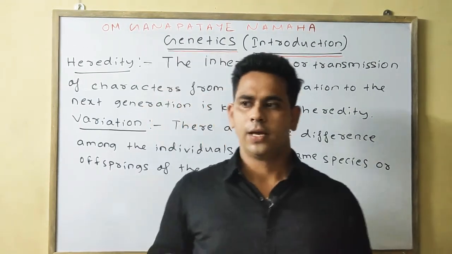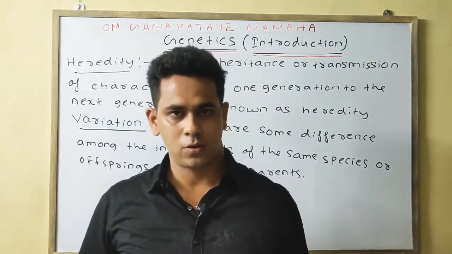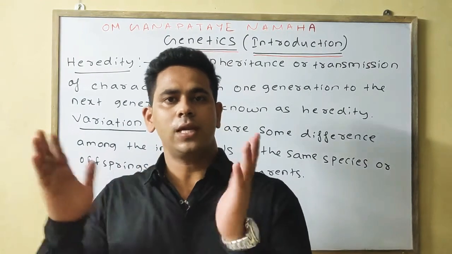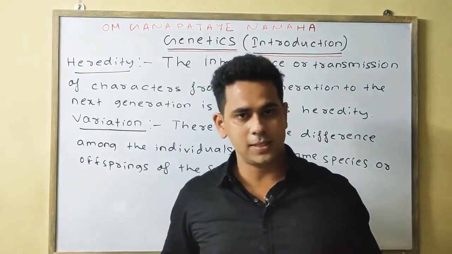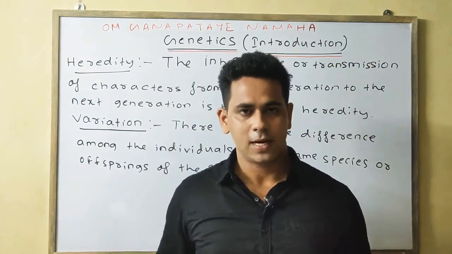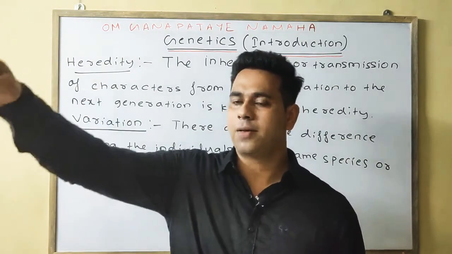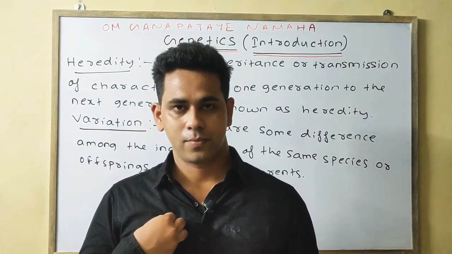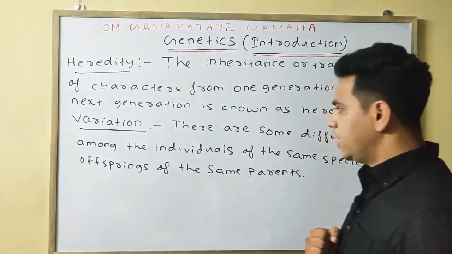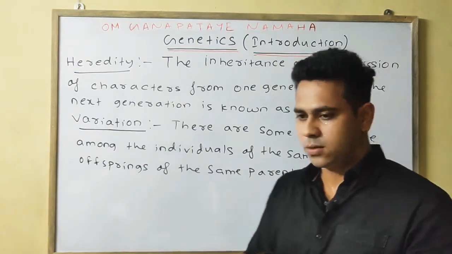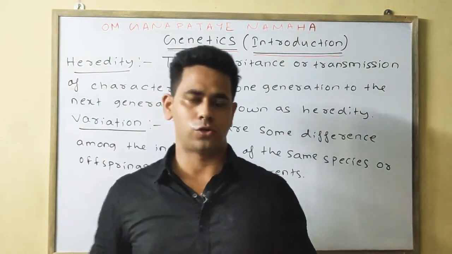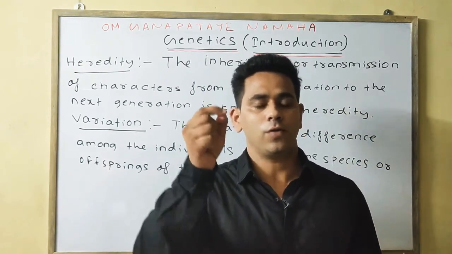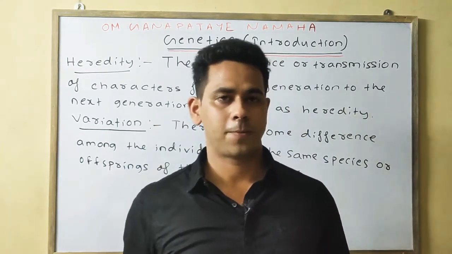Two different individuals, myself and my friend, may have the same morphological appearance, but there is some difference by which people can identify my friend or myself. So even if two individuals are identical twins, there must be some sort of variation.